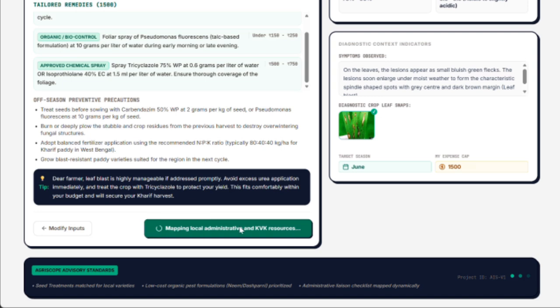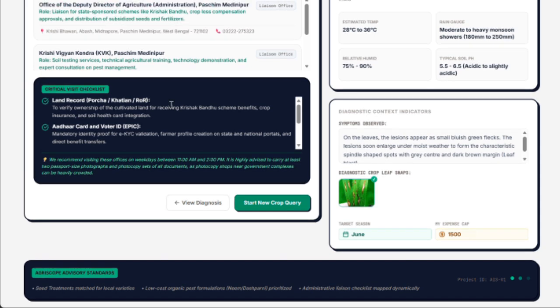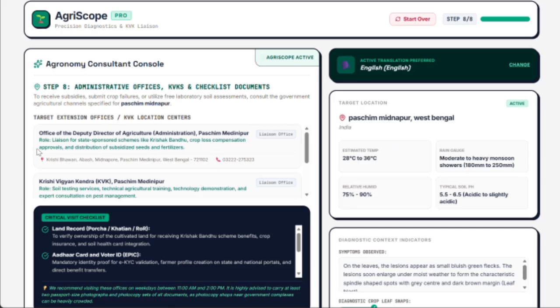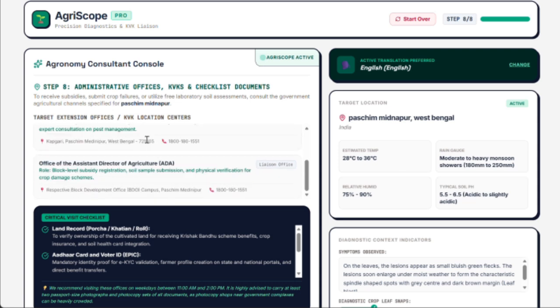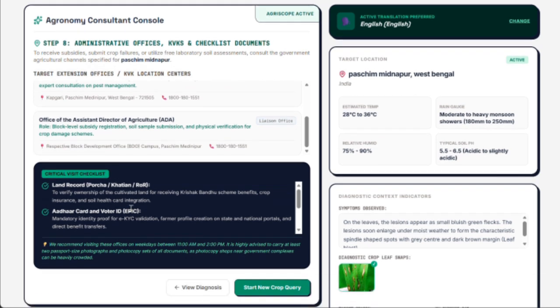Here our KVK resources appear. Yes, KVK resources: their address, phone number, where it is located, everything is given, and what documents are required. It helps the farmers know beforehand what documents they need to carry for the desired function they need to work out.